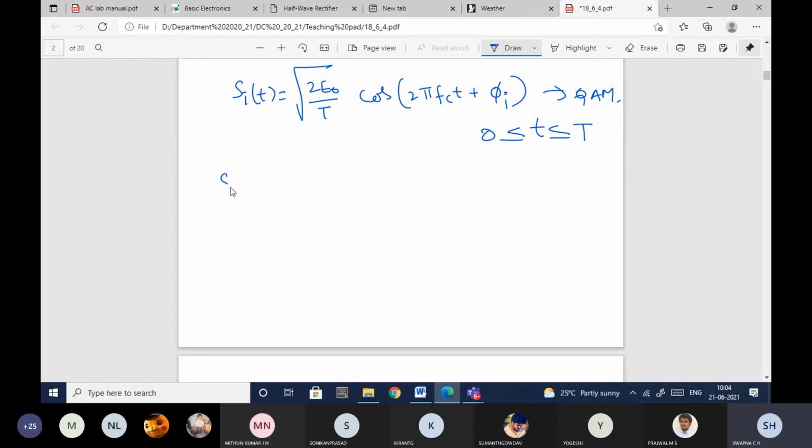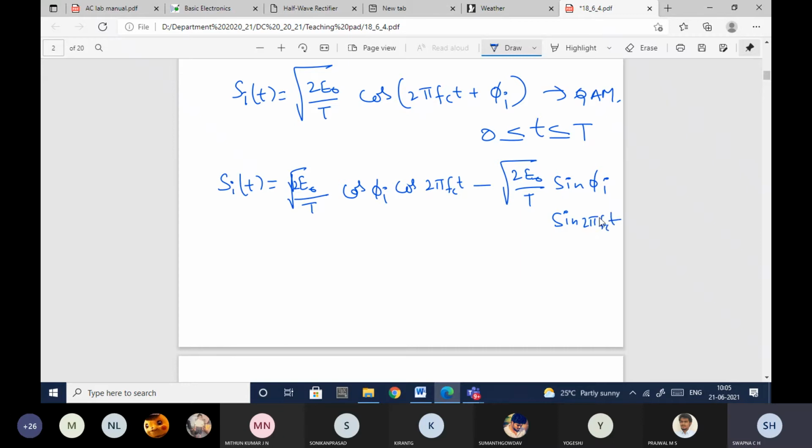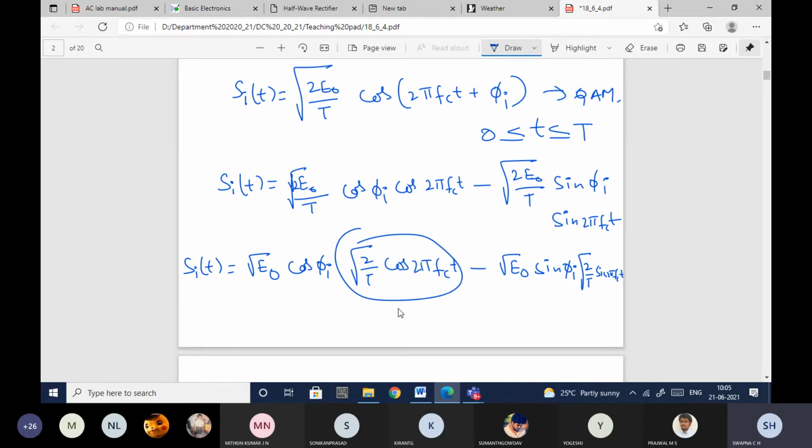Okay, so now let me expand this. Si of t will be equal to root 2 E naught by T cos phi I into cos 2 pi FCT, minus root 2 E naught by T sin phi I into sin 2 pi FCT, using the cos A plus B formula. Further simplifying, Si of t equals root E naught cos phi I into root 2 by T cos 2 pi FCT, minus root E naught sin phi I into root 2 by T sin 2 pi FCT.